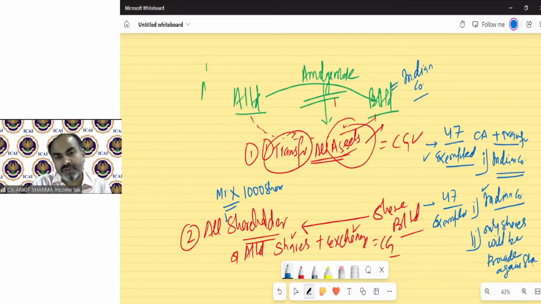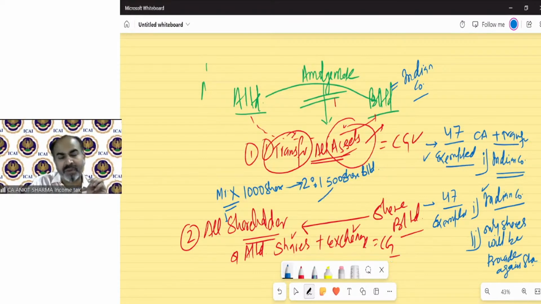Rate of exchange of share is 2:1 in the amalgamation. That means against his 1000 shares of A Limited, he will get 500 shares of B Limited. So the concept says only shares will be provided against the shares. So now 500 shares need to be received by Mr. X against his A Limited 1000 shares.